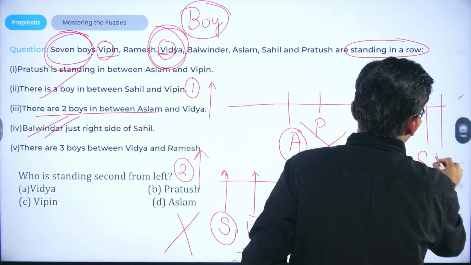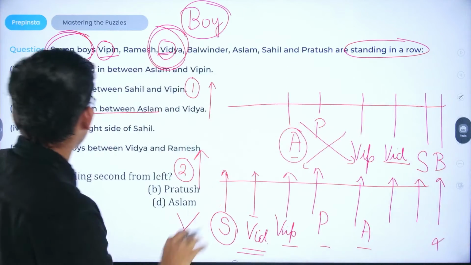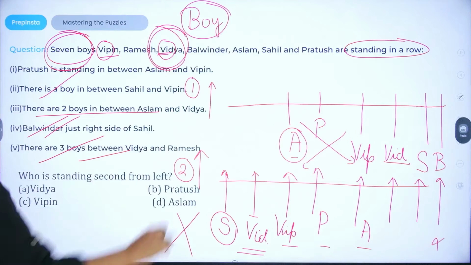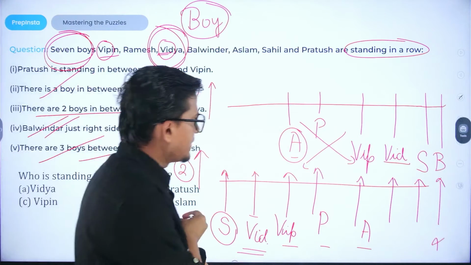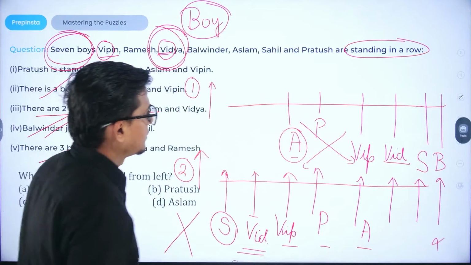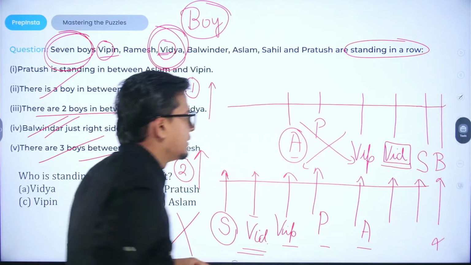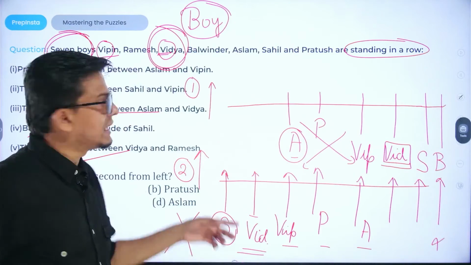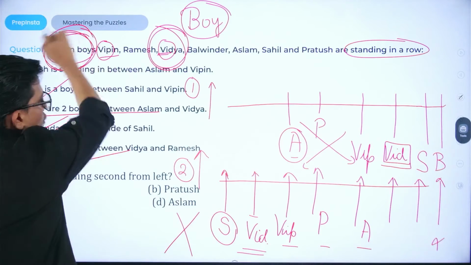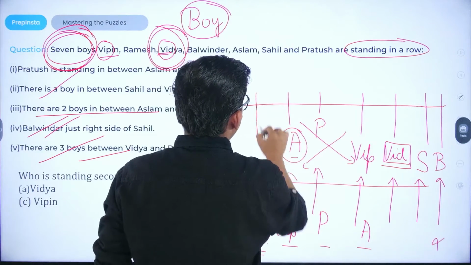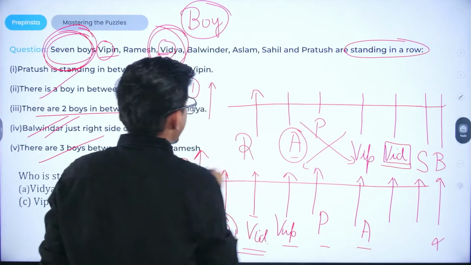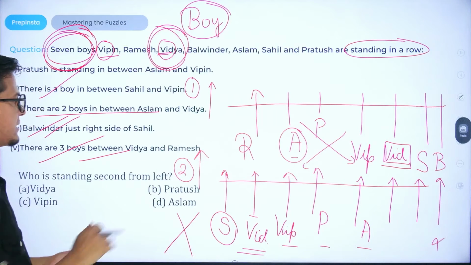We have Balwinder to the right of Sahil. There are three boys between Vidya and Ramesh. So Vidya is seated here. Ramesh can't go to the right of Vidya. Why so? Because it will exceed the total number of boys. So definitely in that scenario Ramesh would be the leftmost in the row.